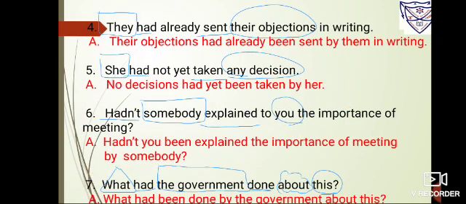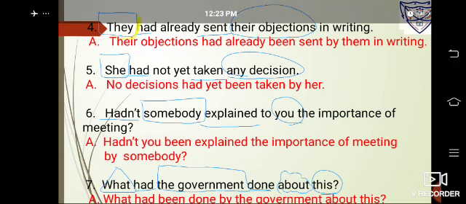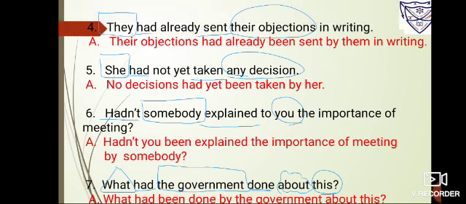Number 4, they had already sent their objections in writing. So there is a subject, we have to box it. Had sent is the verb, we have to underline it. Already is the adverb. Their objections, we have to put a circle because it is the object. Now you have to bring the object ahead, their objections. Had, because it is past perfect. Adverb use, that is already.